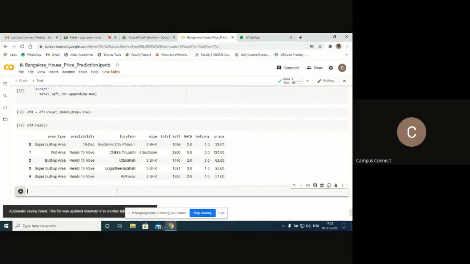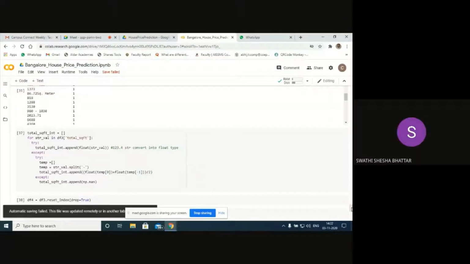Okay, so here, have a look at this. This is the old data. DF3 is having total square feet, no? Yes, sir, this total square feet data is there. But I have created one more new feature here. Which is that feature? This one, total square feet int.